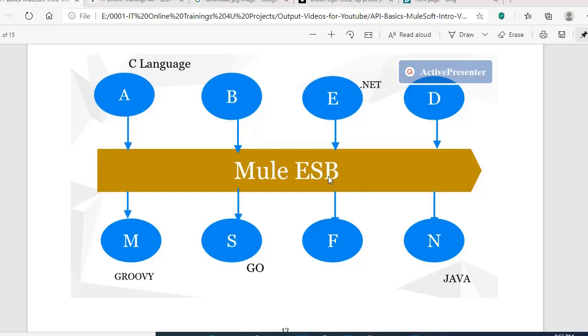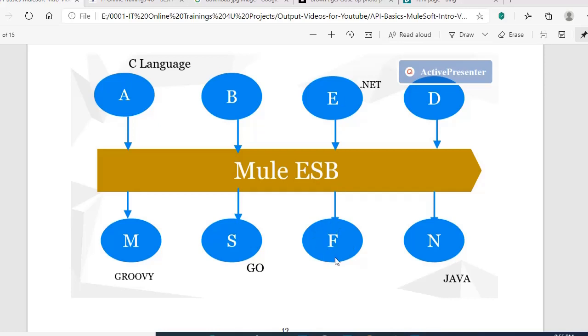Let's take a real-time example. What is a bus? If you would like to travel from Hyderabad to Bangalore, Hyderabad is your source and Bangalore is your destination. The bus will come to you in Hyderabad, pick you up, and send you to Bangalore through the bus journey. Likewise, the ESB will take the request from this application, and in the bus journey it will transform the data to the requested format of this application and deliver it to this application.